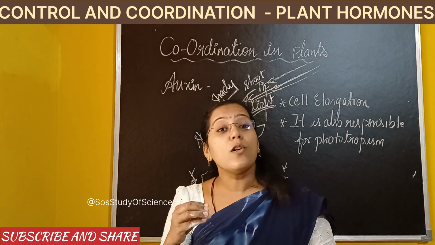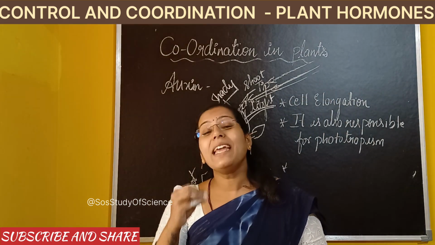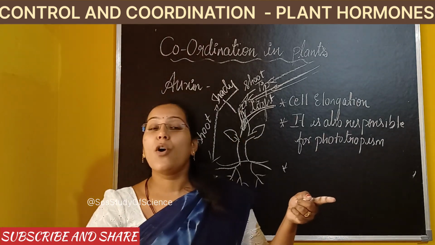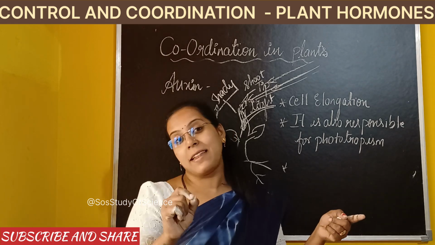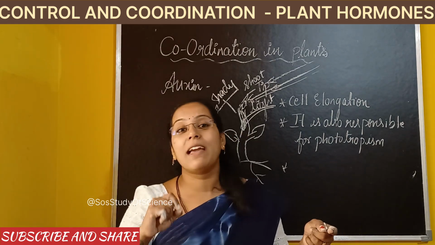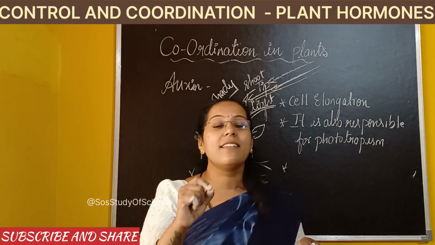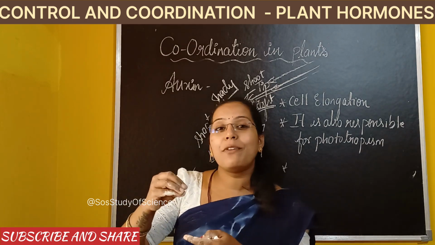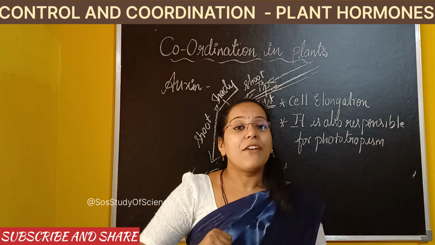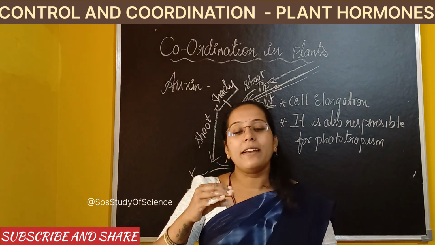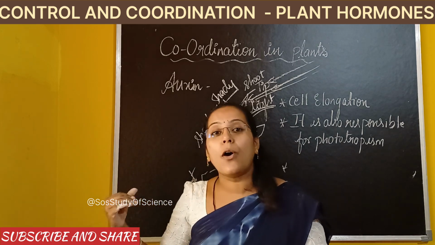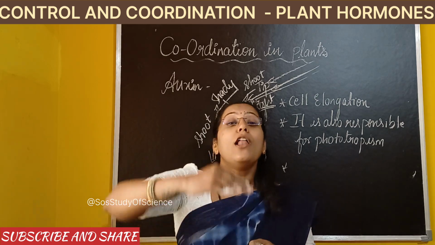This auxin is also responsible for apical dominance. You know what is apical dominance? In class 9, we all have learnt about apical meristem. I hope you all have remembered. Meristematic tissue, apical meristem, we have learnt. Apical meristem is the type of meristematic tissue which enables the plant to grow longer. Correct now? Right. So apical meristem is nothing but, see here, this hormone which is released inside the plant body is auxin hormone, enabling the plant to grow tall also.